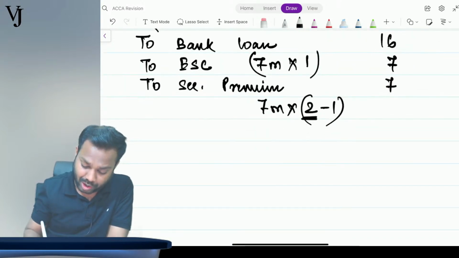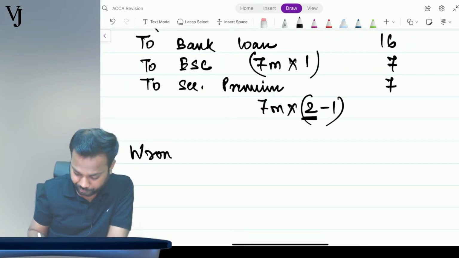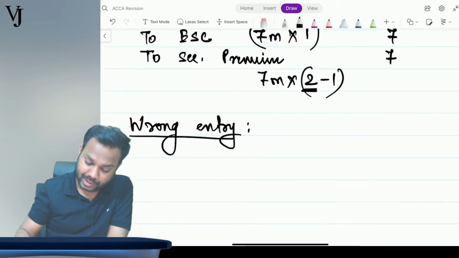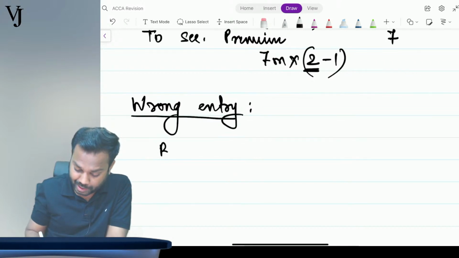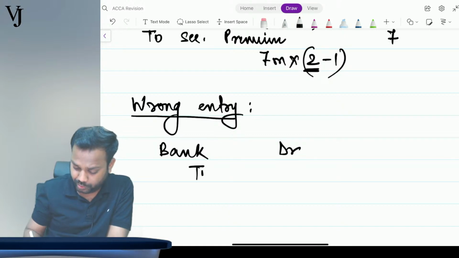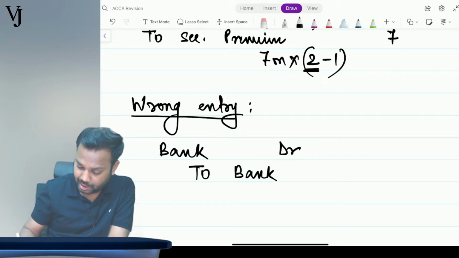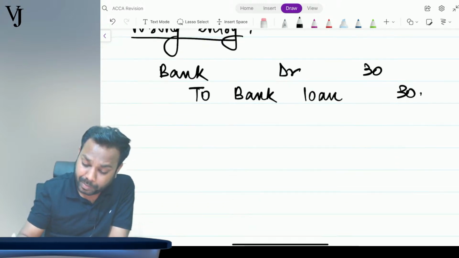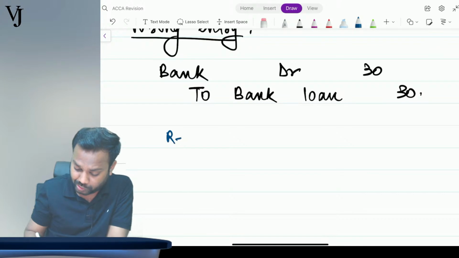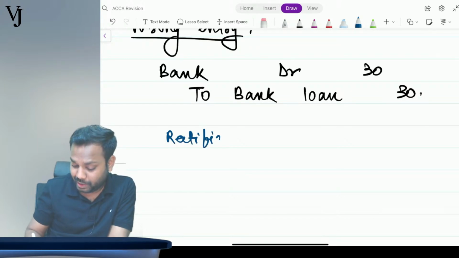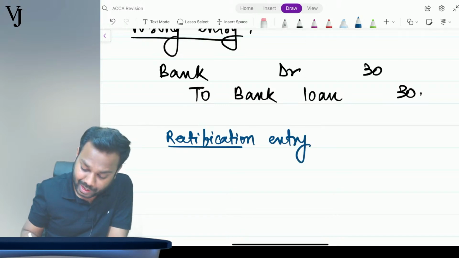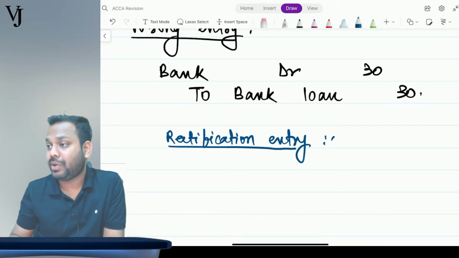Now what is the wrong entry that they have passed? The wrong entry that they have passed is bank account debit to bank loan 30 million, right? So what should be the rectification entry? Now since this is an error in the financial statements, I will have to rectify that, right?